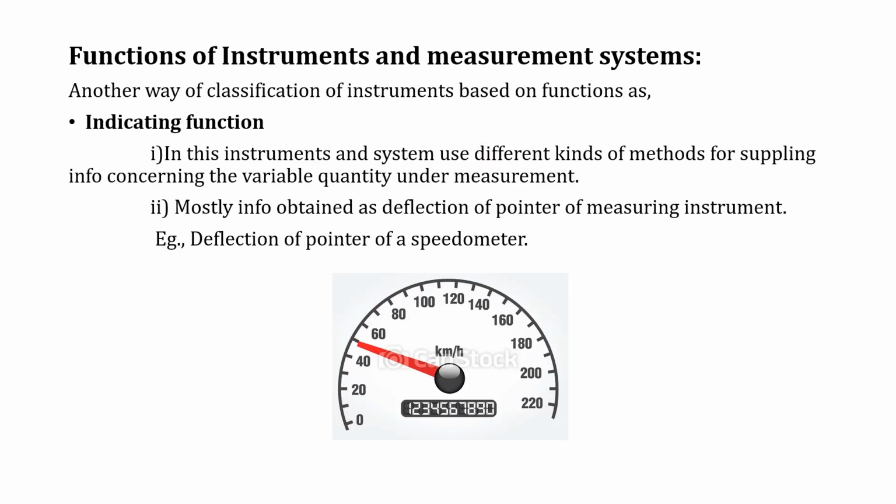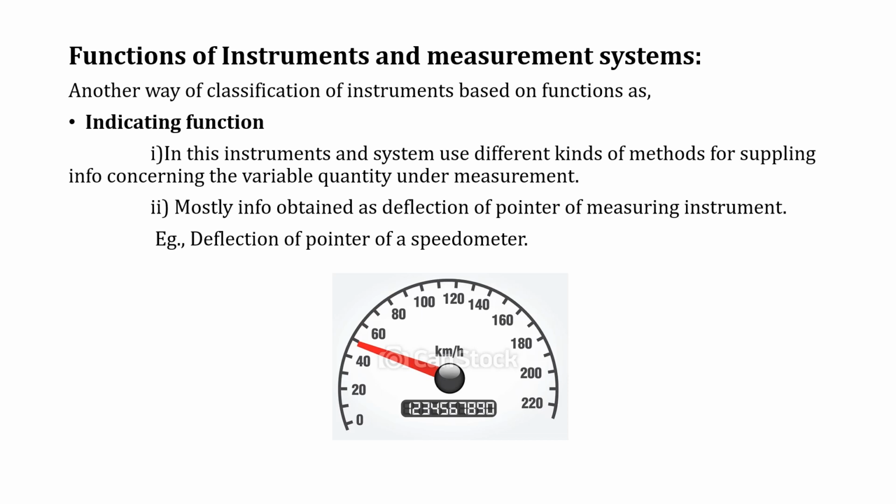Then we move on to the functions of such instruments and measurement systems. What functions come under measurement systems? The first one is the indicating function. In this, the system uses different kinds of methods for supplying information concerning the variable quantity under measurement.